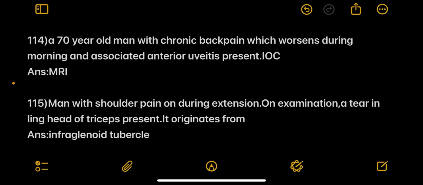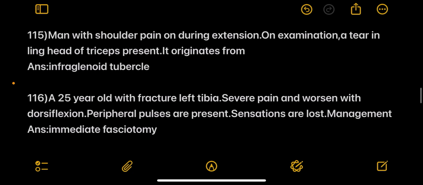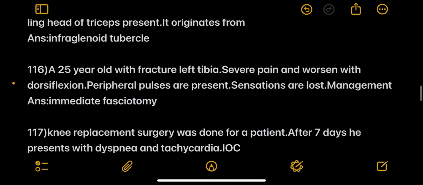Next, a 70-year-old man with chronic back pain which worsens during morning and associated anterior uveitis is present. Investigation of choice is MRI. Next one, man with shoulder pain during extension. On examination, a tear in the long head of triceps is present. It originates from infraglenoid tubercle.